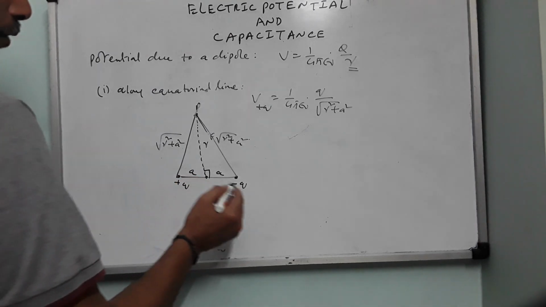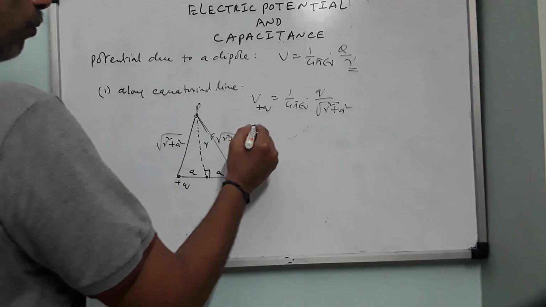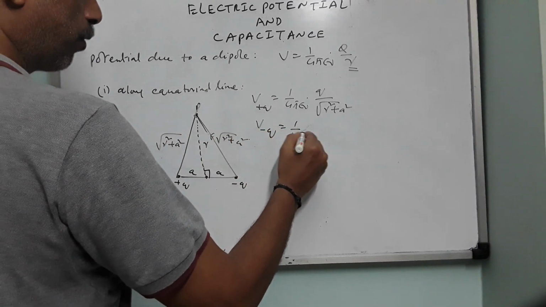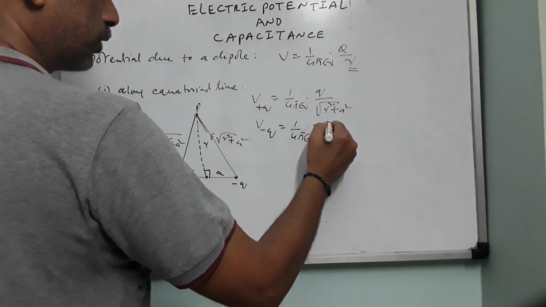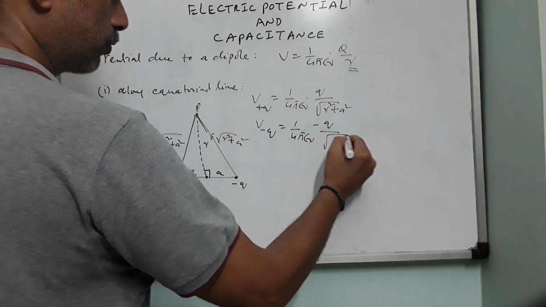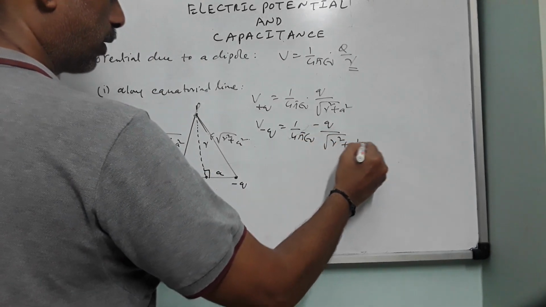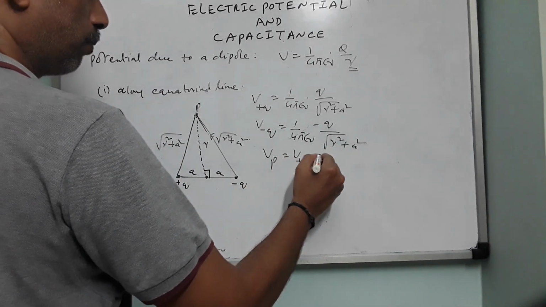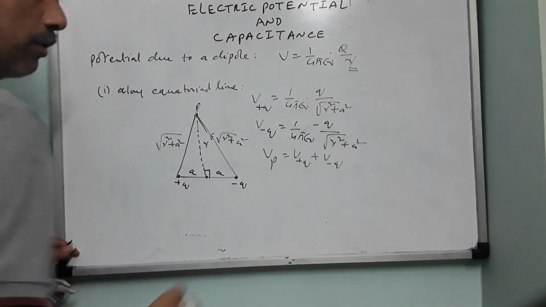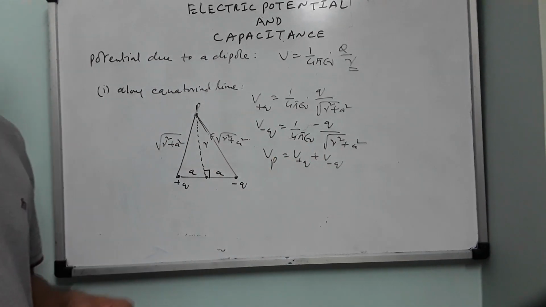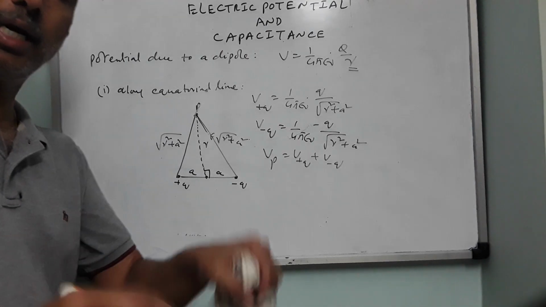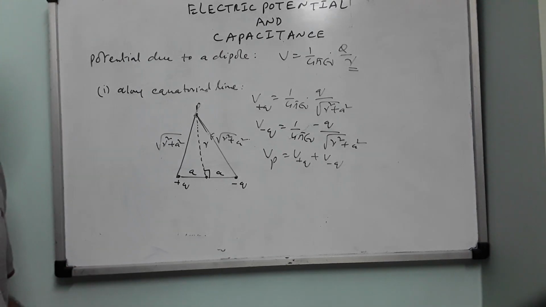Right. Now, minus q will produce potential at point P. V due to minus q equals 1 by 4 pi epsilon naught into minus q divided by the same distance, root over r square plus a square. So net potential at point P equals V due to plus q plus V due to minus q. Why are you adding directly? Because potential is a scalar quantity, all scalars are directly additive. There is no need of any vector concept.